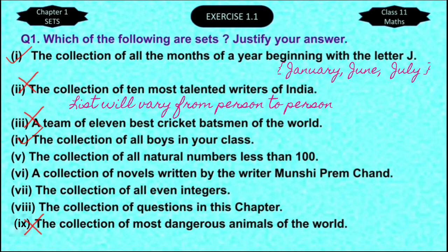We can tell clearly that 70 belongs to this collection, whereas 500 does not. We can list the novels written by Munshi Premchand. We know that even integers are 2, 4, 6, 8, etc. And we can definitely tell which questions are there in this chapter. So all the answers are clear to you?